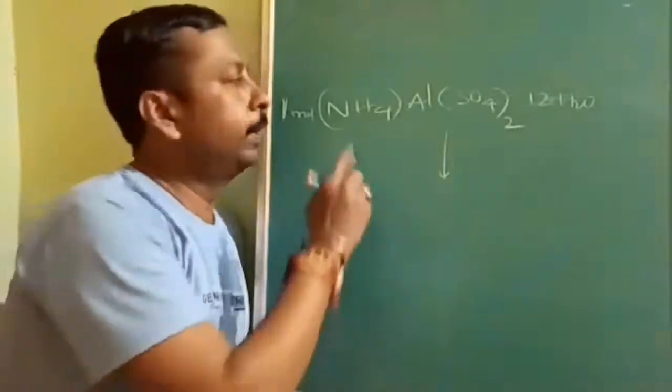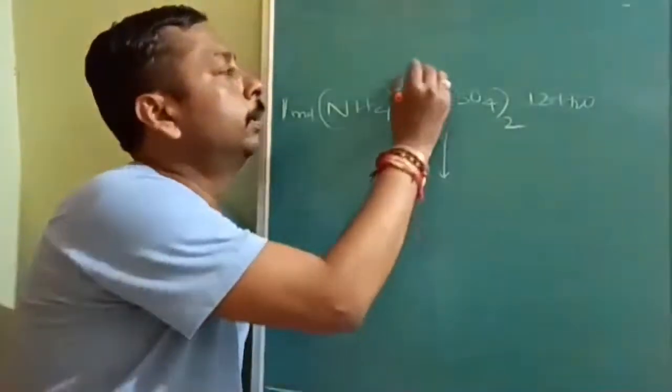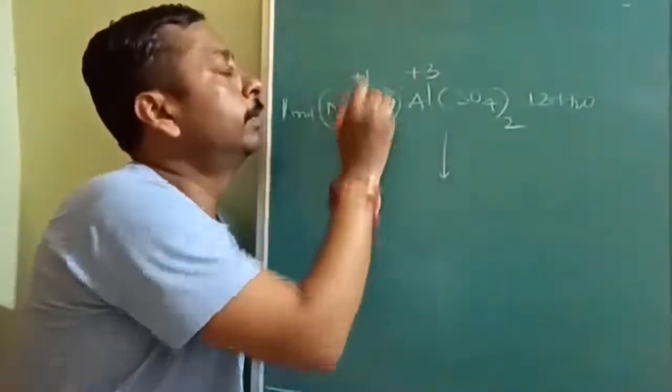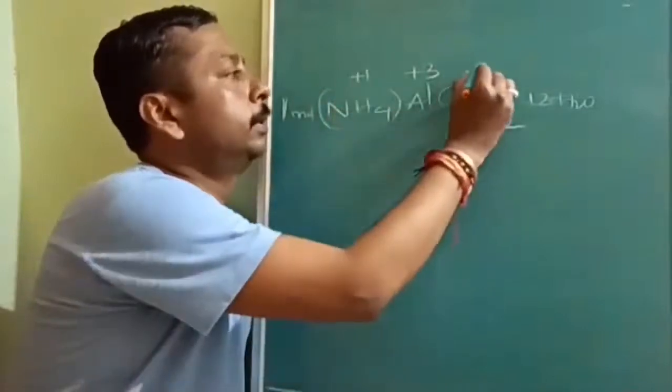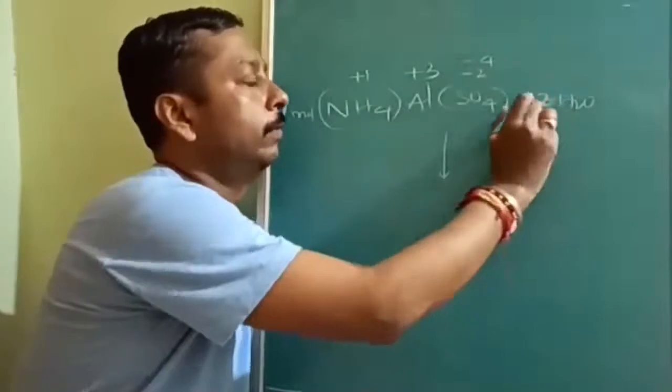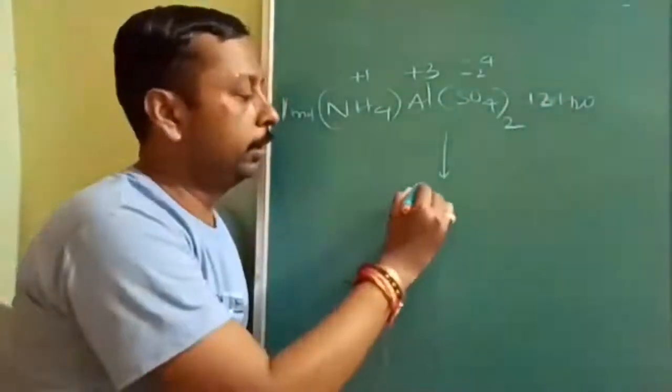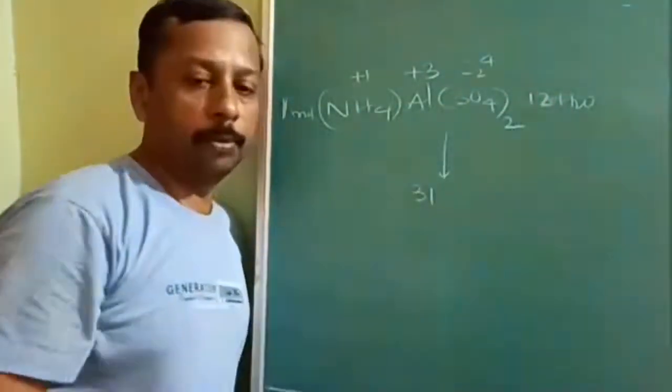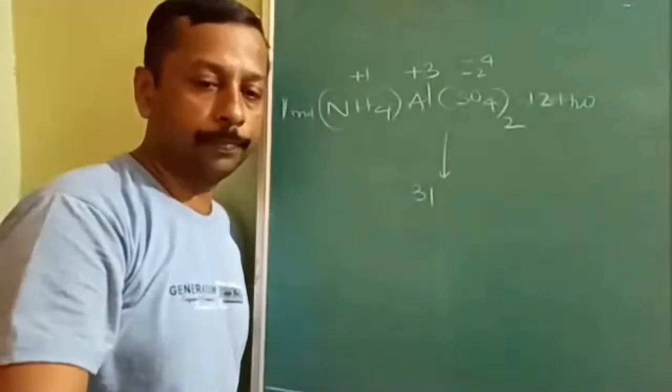So ammonium alum is NH4Al, plus 3 plus 1. To match the minus 2 into 2, it will be minus 4, dot 12 H2O. On heating, it will give how much? 31 moles of gaseous product.